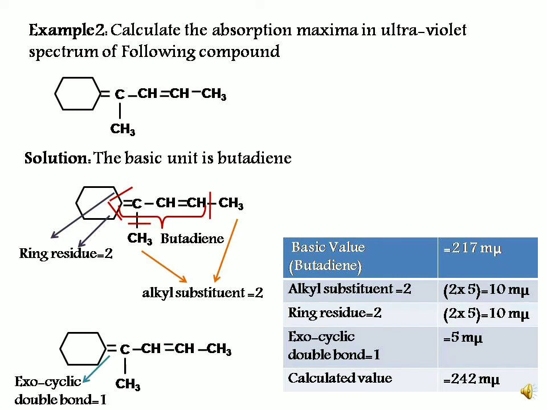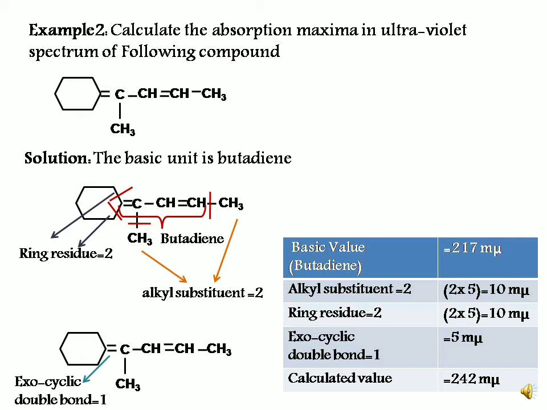Now let us have a second example. In this example, we are having a ring attached with a butadiene unit. So initially we have to separate the butadiene unit from the entire structure. For that we have to give 2 cuts to a ring and also separate 2 alkyl substituents to isolate the butadiene unit. Now this butadiene unit is associated with 2 alkyl substituents and 2 ring residues.